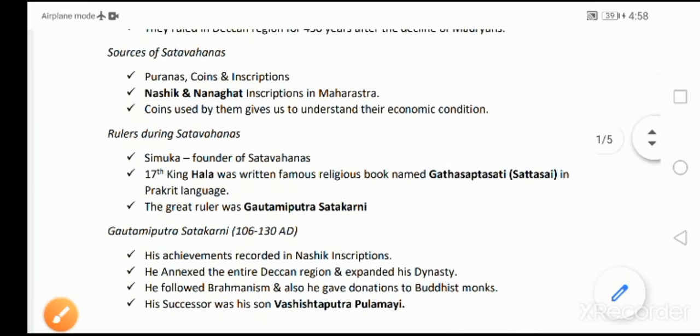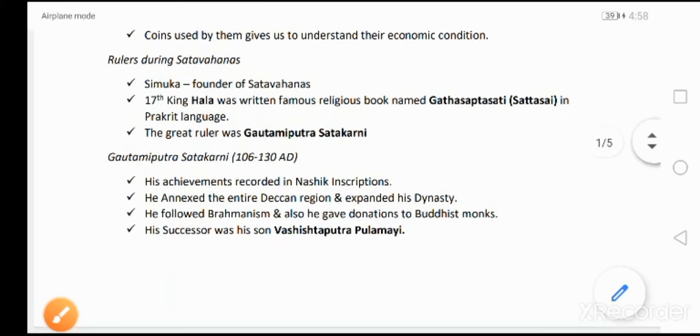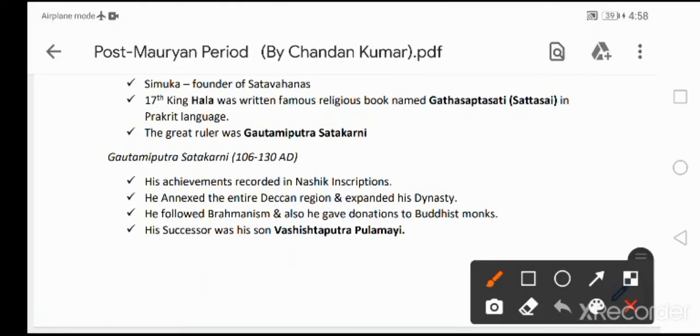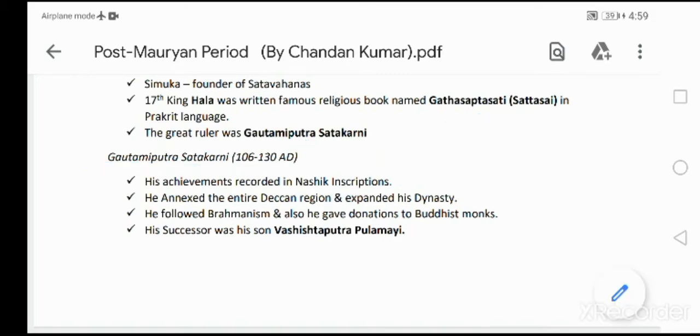Then the great ruler of Satavahanas was Gautamiputra Satakarni. Please remember. Very very important. Let's quickly know about the great ruler, Gautamiputra Satakarni. He ruled for around 24 years. His achievements were recorded in Nashik inscriptions. He annexed the entire Deccan region. Later, he expanded his territory. He followed Brahmanism and also he gave donations to Buddhist monks.